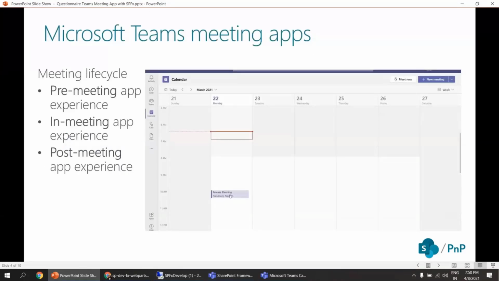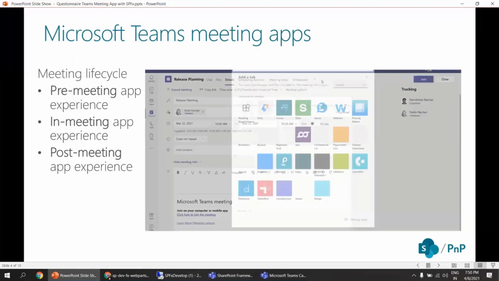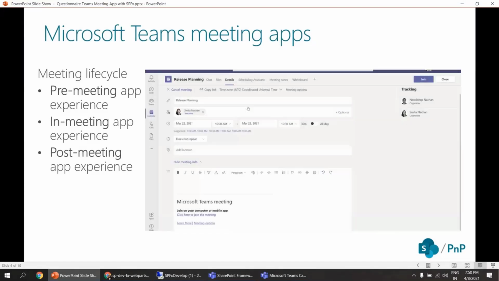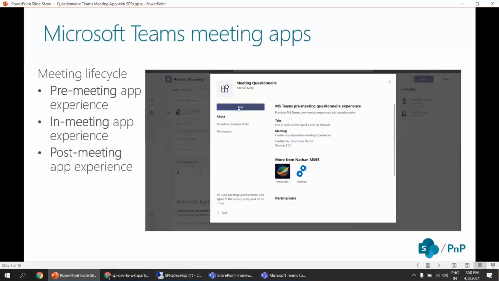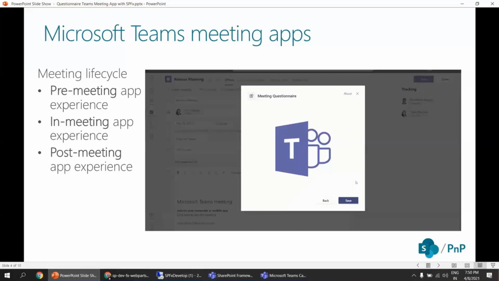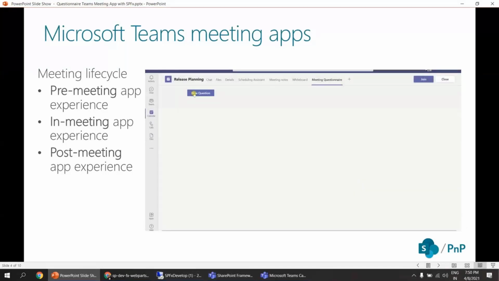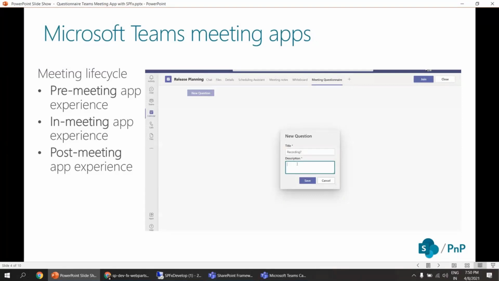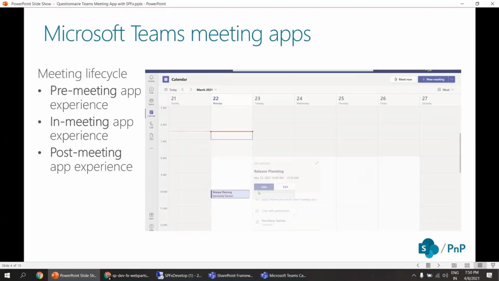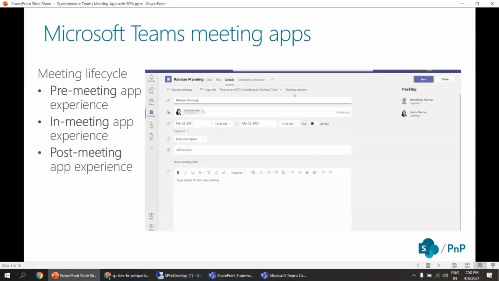Teams meeting apps can deliver a user experience for each stage of the meeting lifecycle, including pre-meeting, in-meeting, or post-meeting app experiences. Depending on the attendee status, we can integrate tabs, bots, and messaging extensions in each stage of the meeting lifecycle. Teams end users can access apps during meetings using the tab gallery. For example, we can have a Kanban board for the pre-stage, an actionable dialogue as an in-meeting experience, and maybe post-meeting experiences created using polls.